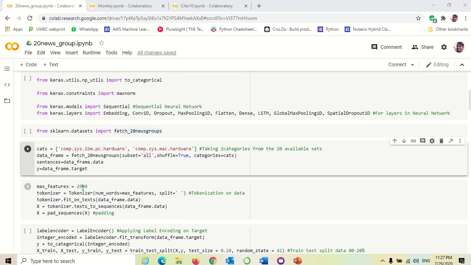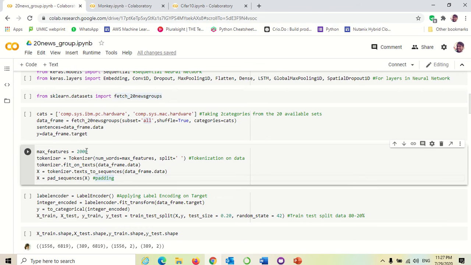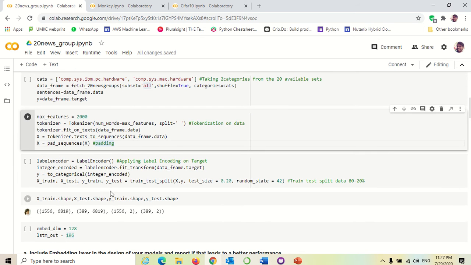For tokenization of data, I have taken 2000 as the maximum number of words. Applying tokenization and converting text to sequences, then doing padding on that. The padding works as I said previously, the same concept here, as I was using 2000. If a particular sentence has more than 2000, it crops there. If it has less than 2000, it adds zeros. Applying label encoding on the target matrix, and splitting the data into train and test, 80 and 20 percent. After splitting the data and applying text to sequences, this is how the shapes of the data look.